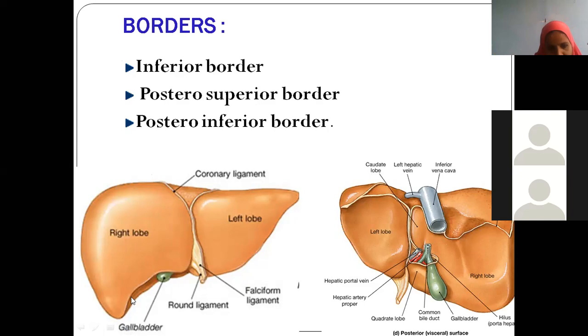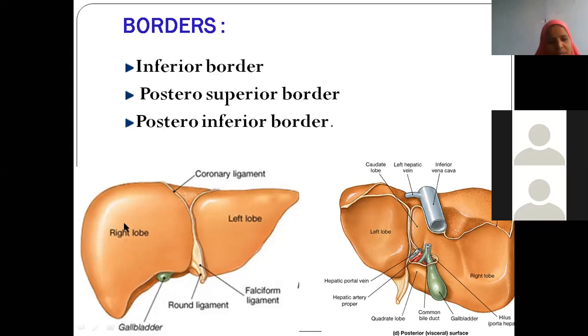Similarly, this border is seen from the anterior aspect, right? Similarly, this line becomes the posterior aspect. This aspect of the border is posterior and low, it is placed down. That's why this aspect of the border is the posterior inferior border.